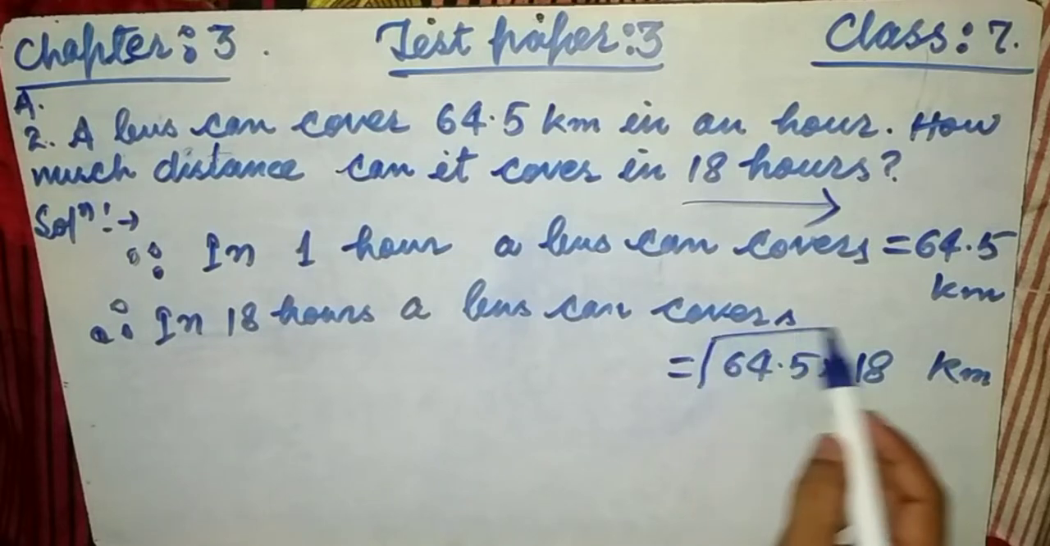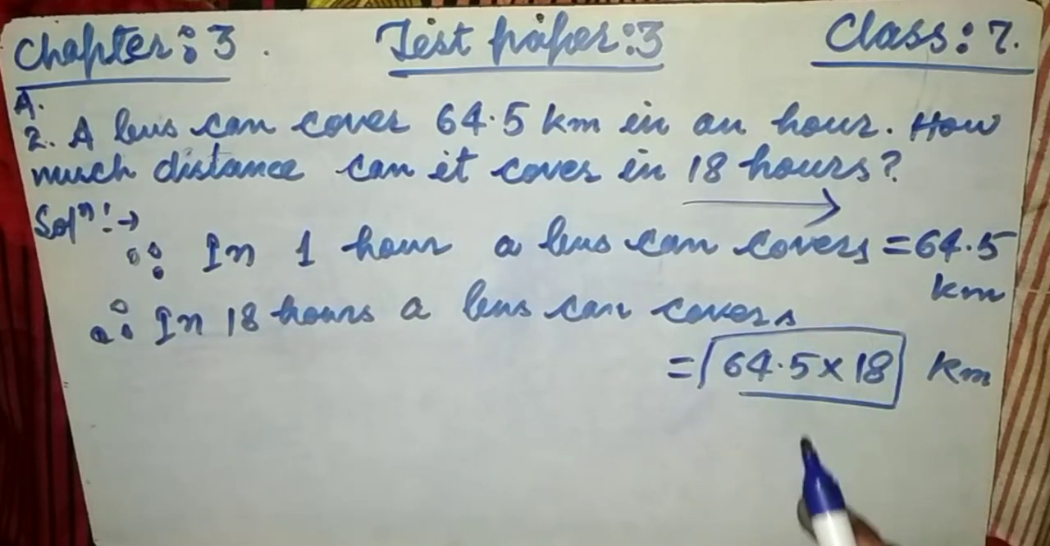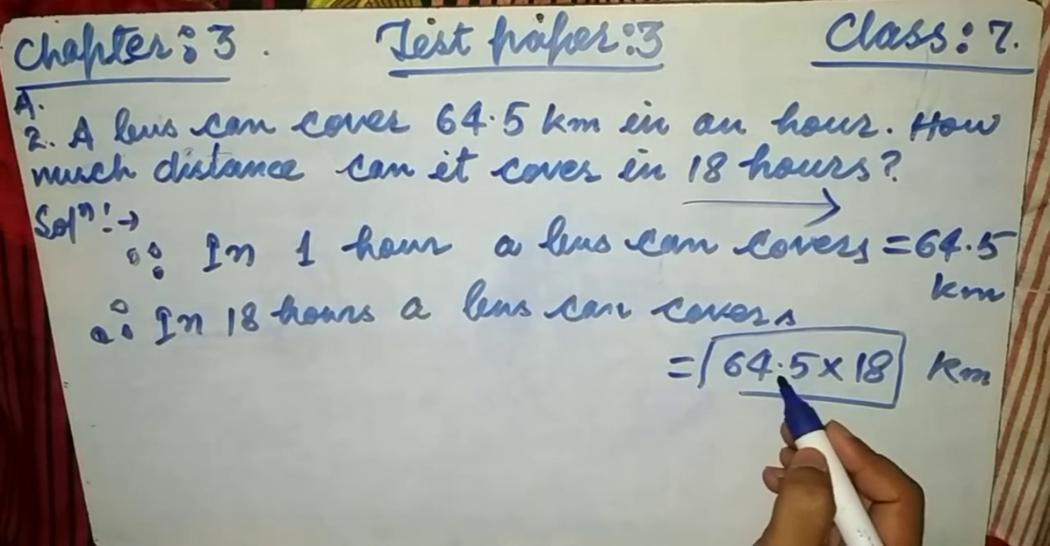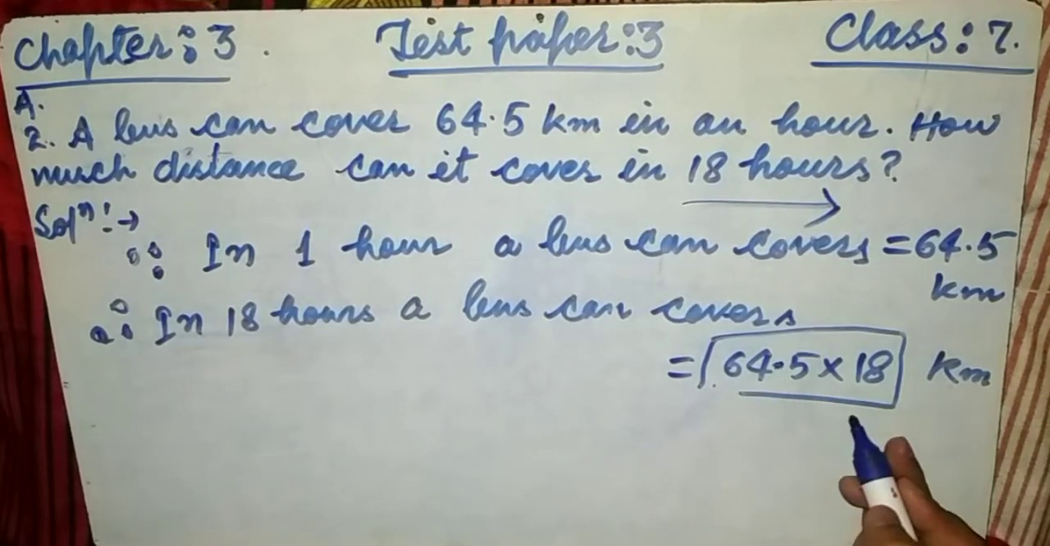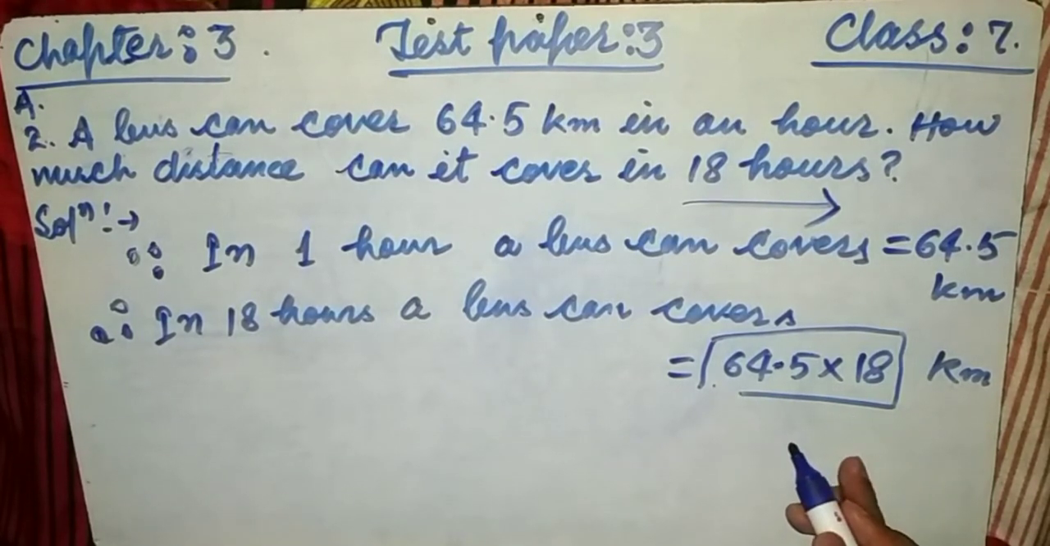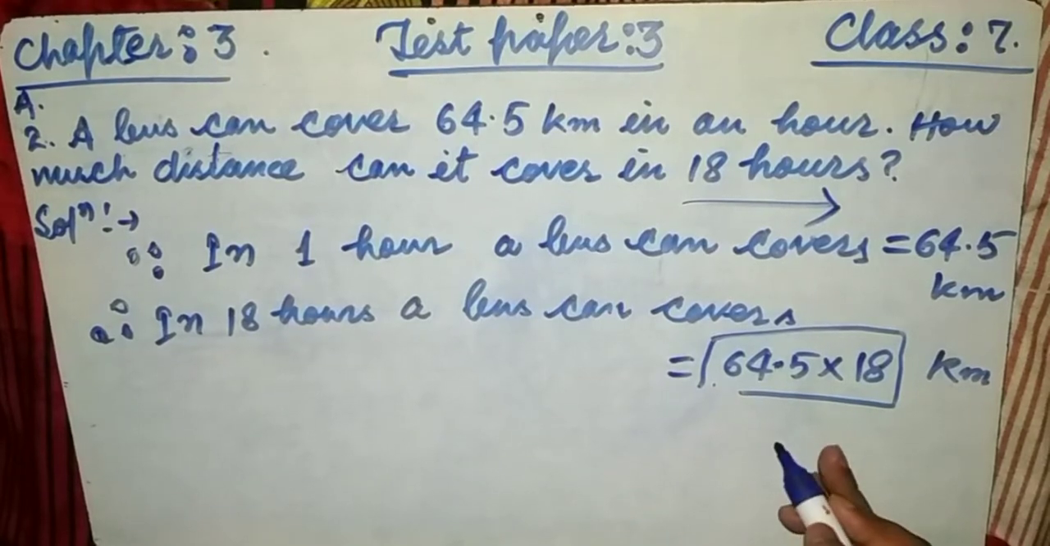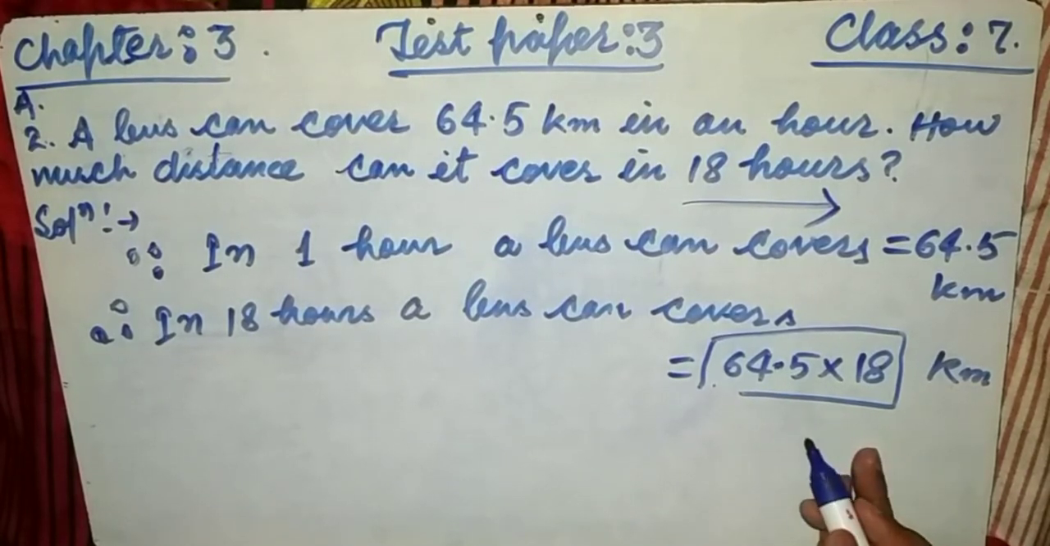Simply, friend, we have to multiply their numerical value first. Remove their decimal. First multiply 645 with 18. Then whatever you get, write it, then place the decimal after counting one digit from the right-hand side. Why? Because here is one digit after the decimal. So we first multiply 645 with 18, then find the multiplication. Then we place the decimal after counting one digit from the right-hand side. Okay, I hope you will understand, and this will give you the answer.